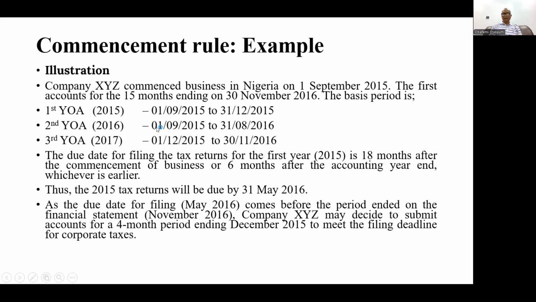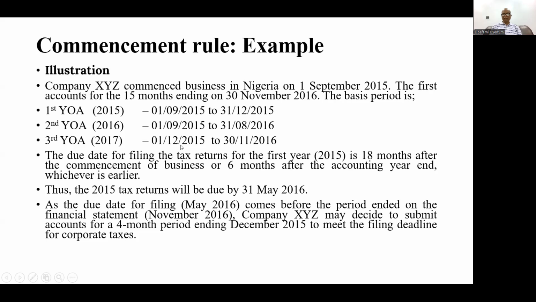For 2016, you have 1st of September. We are talking about the first 12 months now, 1st of September 2015 up till 31st August 2016. Okay, and then for the third year of assessment, that's 2017, we're going to start from 01.